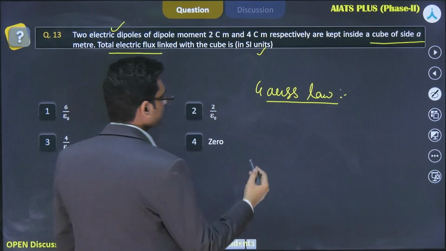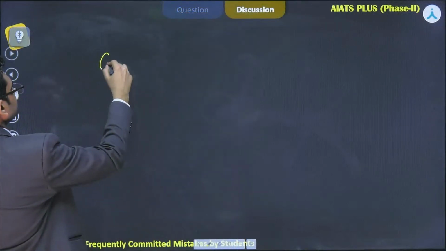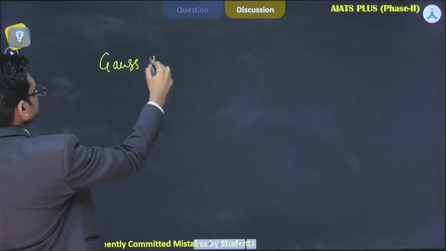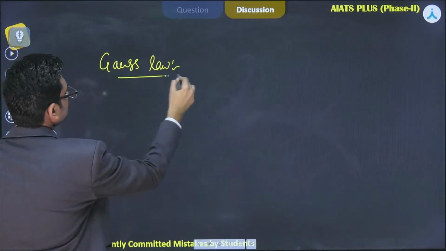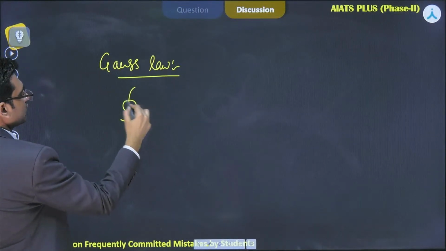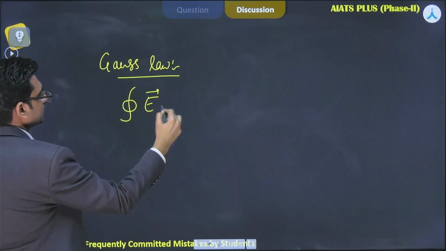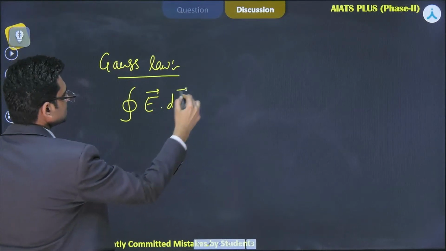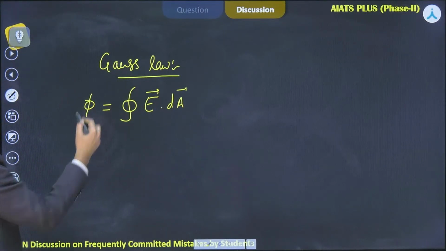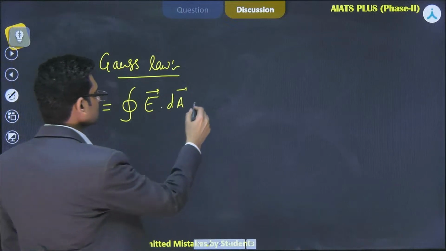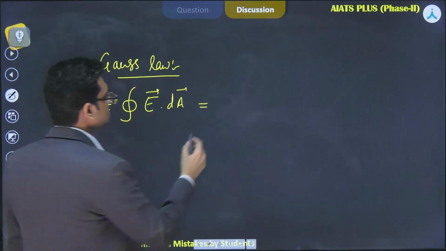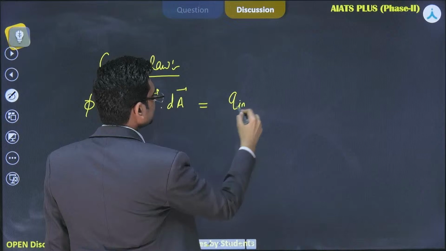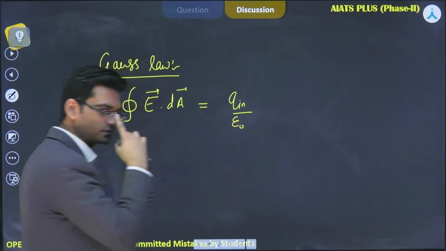What is Gauss law? So the statement of Gauss law is integral of E dot dA, which is also what? This is electric flux, right? So net electric flux through any area is equal to Q inside divided by epsilon naught.